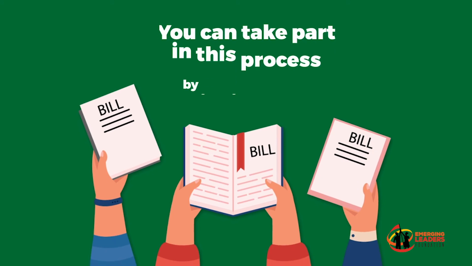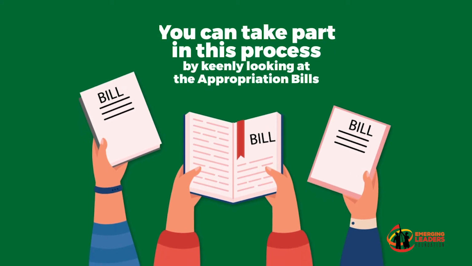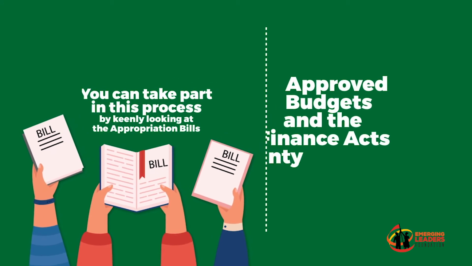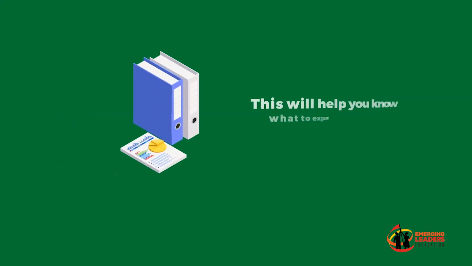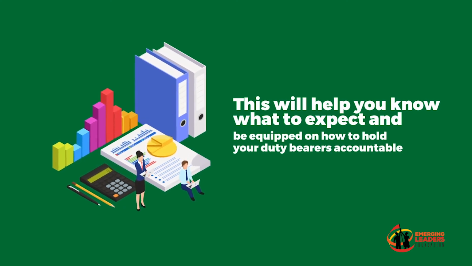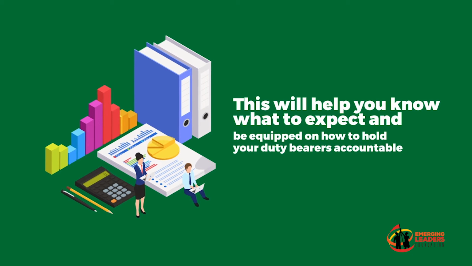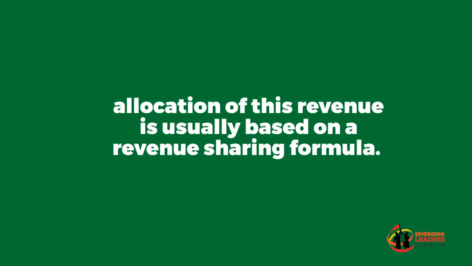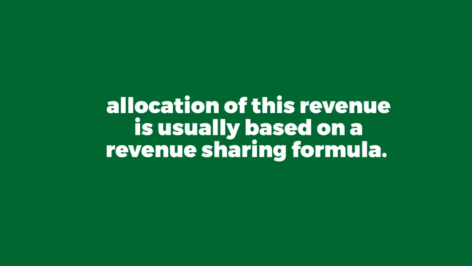You can take part in this process by keenly looking at the appropriation bills, also known as the approved budgets, and the finance acts for your county. This will help you know what to expect and be equipped on how to hold your duty bearers accountable. It is important to mention here that allocation of this revenue is usually based on a revenue sharing formula.